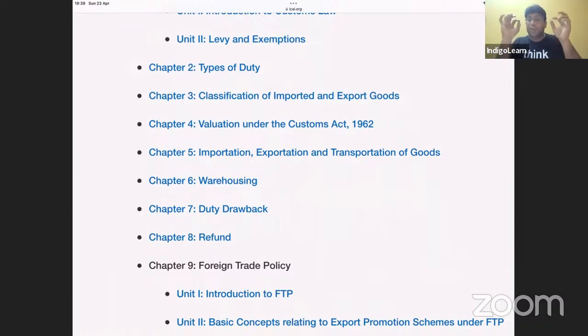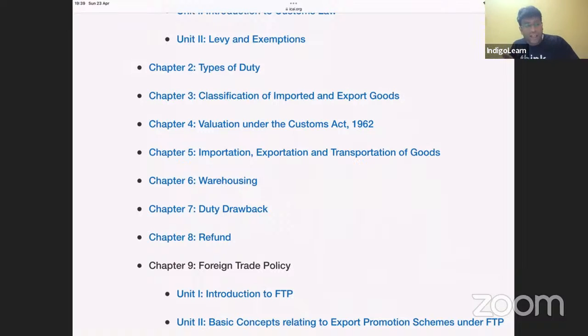Anti-dumping duty is a duty which is imposed when goods are sent to India at less than their price prevailing in that country. That means export price is less than normal price. So for example, let us say there is one product which is sold in a foreign country for 100 rupees, but it is sold to India only at 80 rupees. That is nothing but dumping. And that 20 rupees will be called as, what, my dear friends?